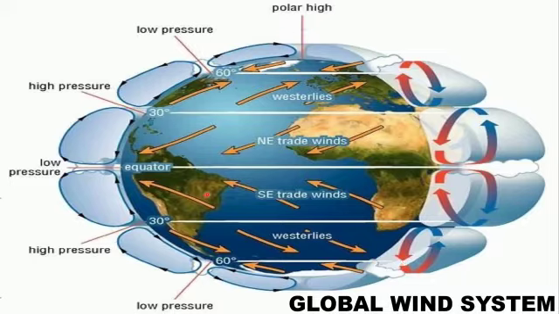These yellow arrows are the winds. Now look at the equator. Because of hot temperature at the equator, low pressure is formed and air rises. When the air gets cold at 30 degree, it sinks and high pressure is formed.